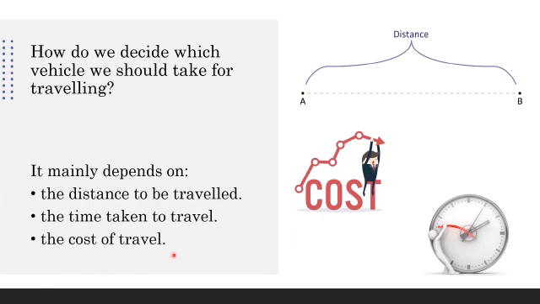Now, many times it happens that an aeroplane becomes very, very expensive for us. So Mama and Papa plan to travel by train. Train is a little more reasonable compared to aeroplane, but train takes a little more time to reach a destination. So keeping in mind the distance, the time taken and the cost, we decide which vehicle we want to travel by.